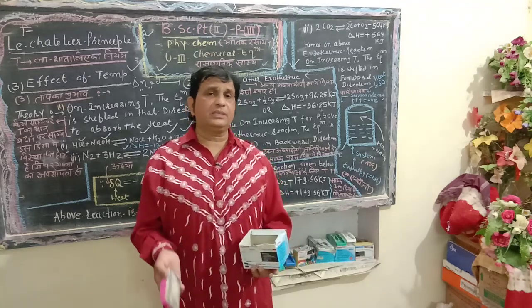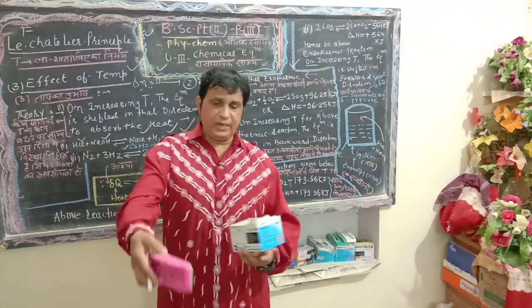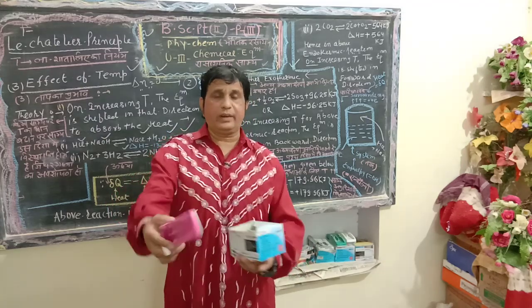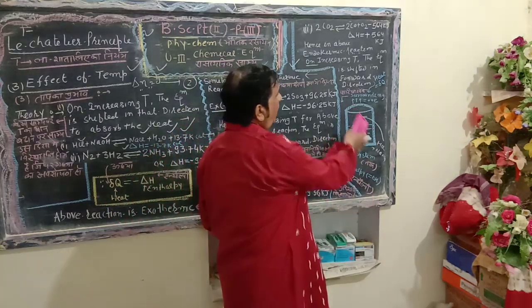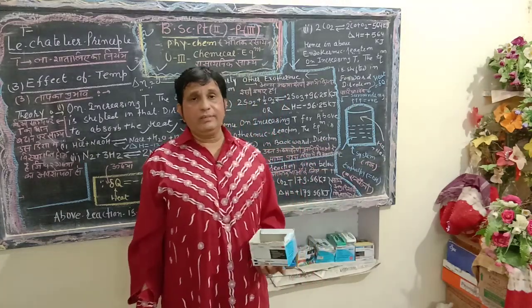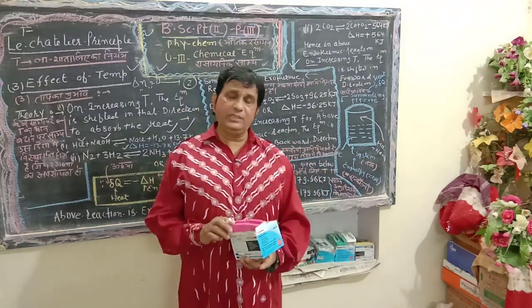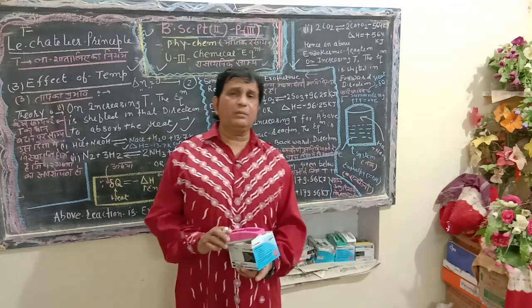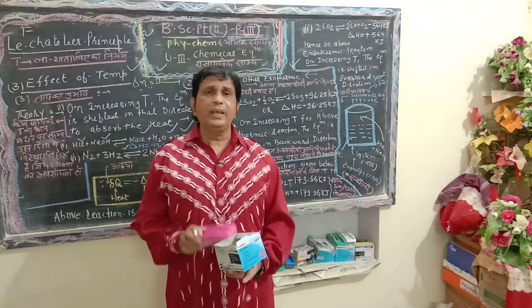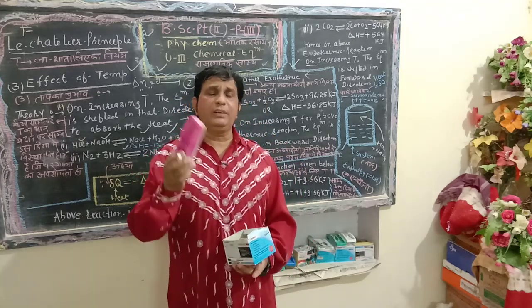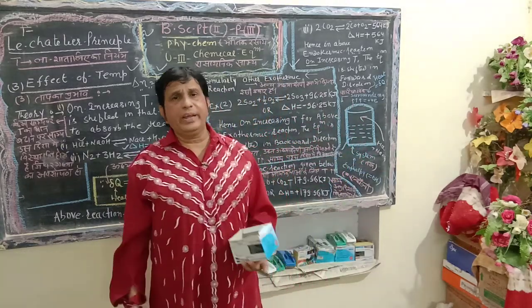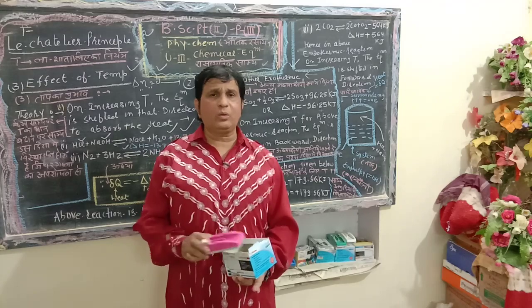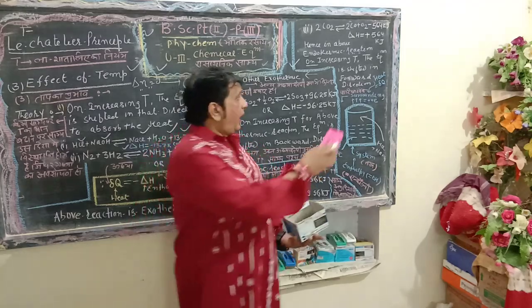Dear students, once again try to understand here. The rest part is known as the surrounding. Here I take HCl and NaOH. Since this reaction is exothermic, heat is evolved, I mean to say plus Q heat will go to the surrounding and add to the total heat of the surrounding.